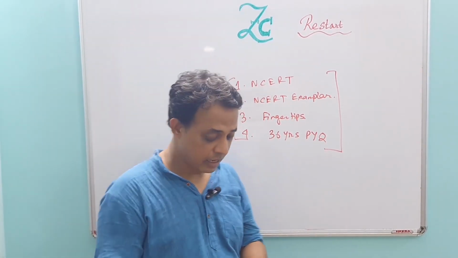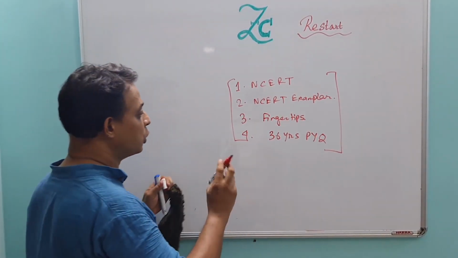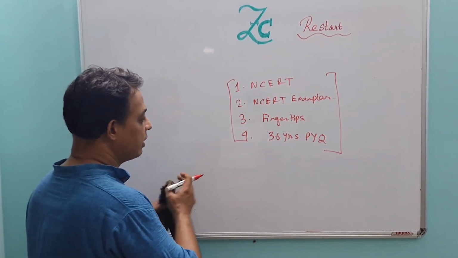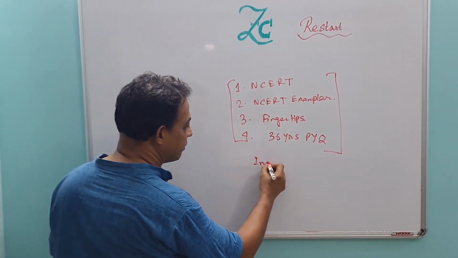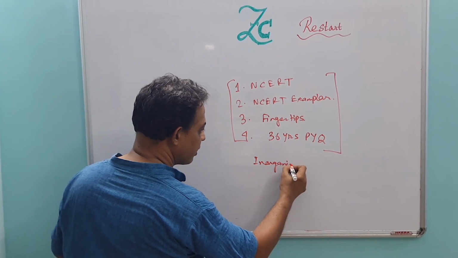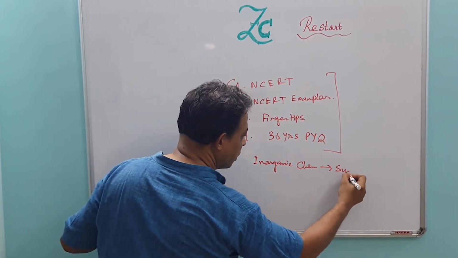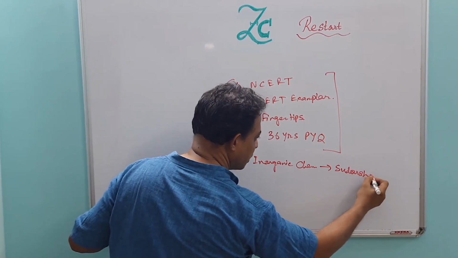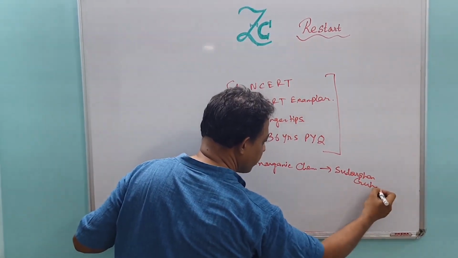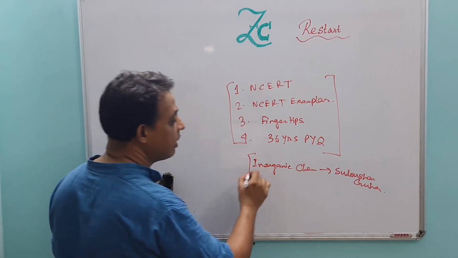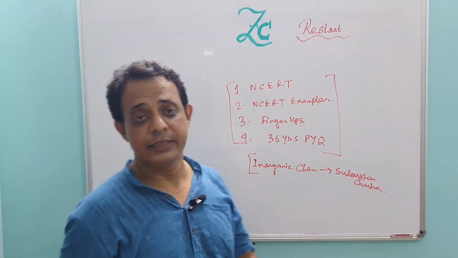Apart from these, two more books are suggested. Number one, in inorganic chemistry, Sudarshan Guha. This book is basically basic plus.